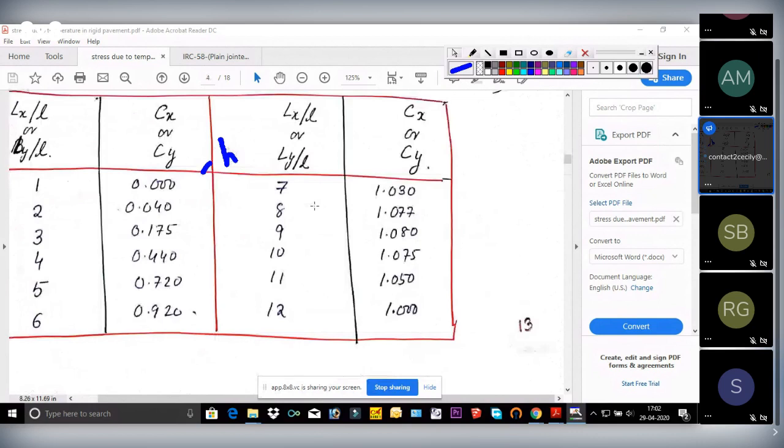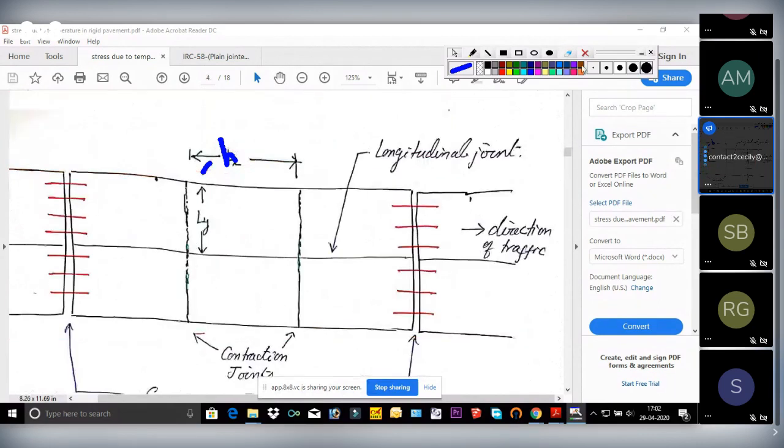This joint is perpendicular to the direction of traffic, so it's called a transverse joint. They are saying that the interval between the transverse joints, meaning the gap or spacing between the transverse joints, is 11 meter. So this is your 11 meter, lx.